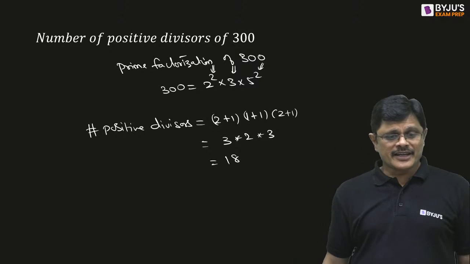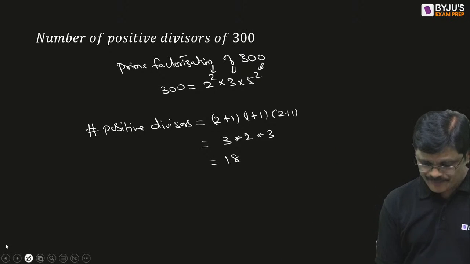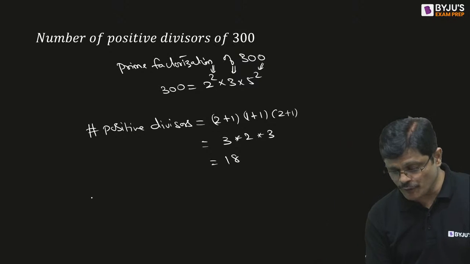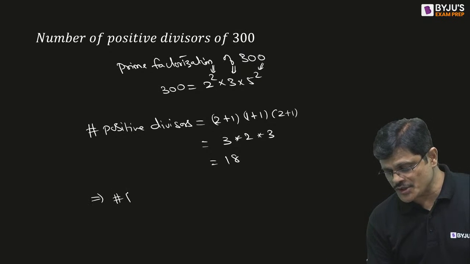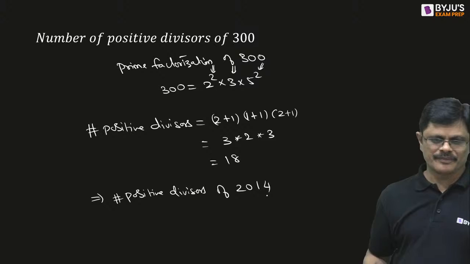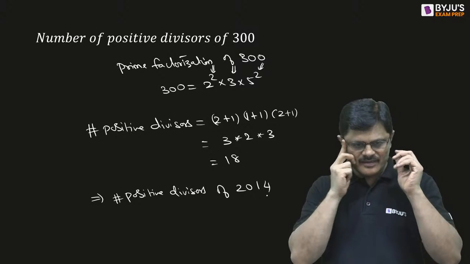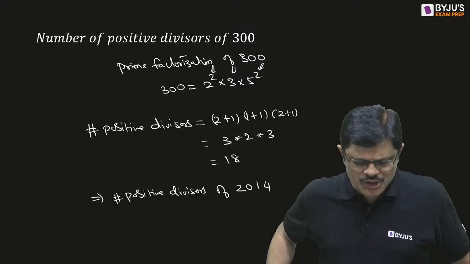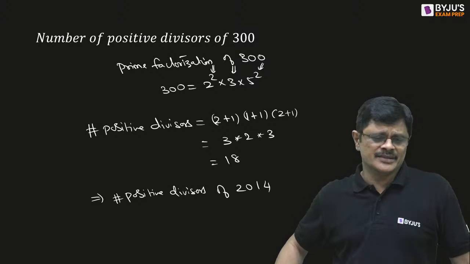So this is one of the interesting questions. They ask how many positive divisors there are for 2014, which we solved. Positive means one is also included.